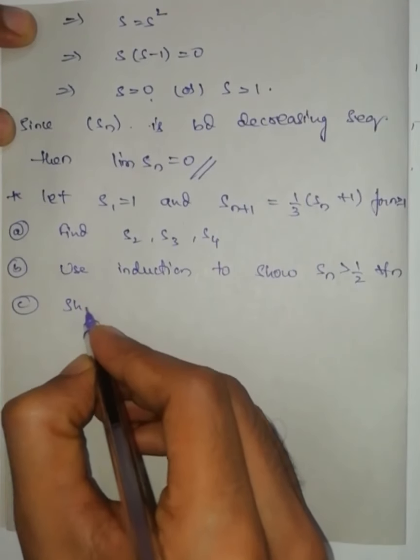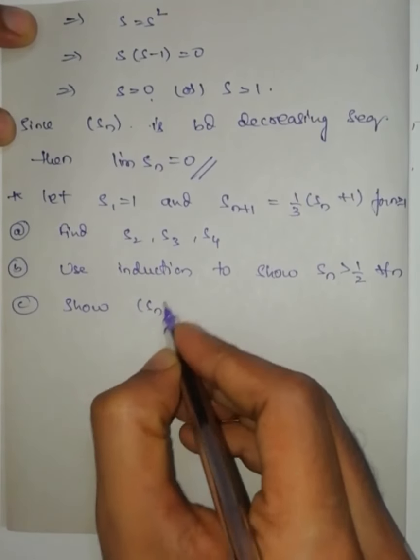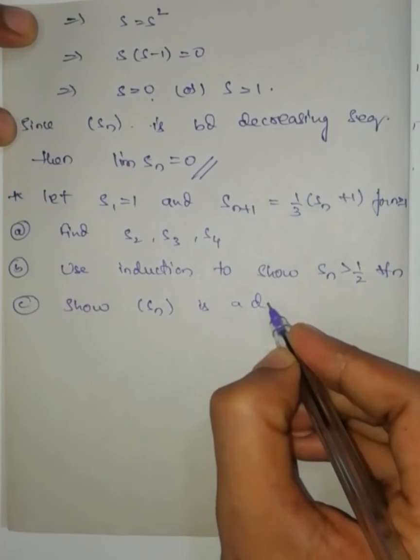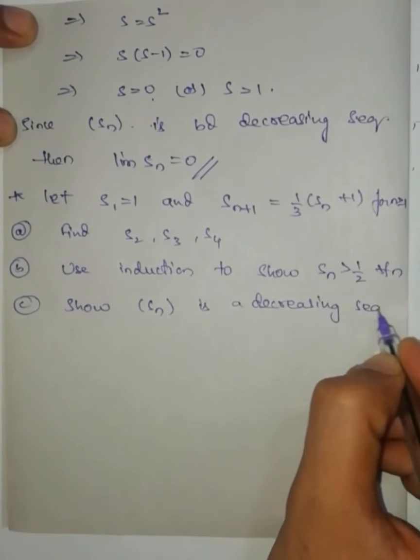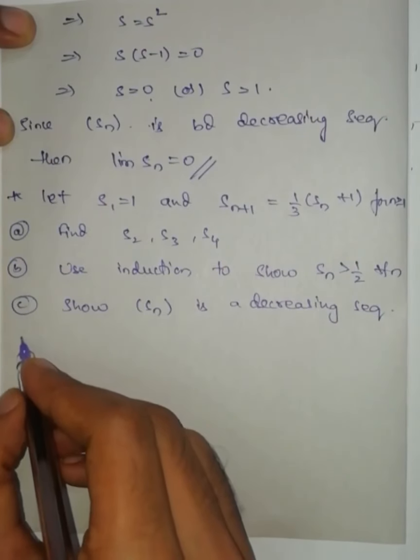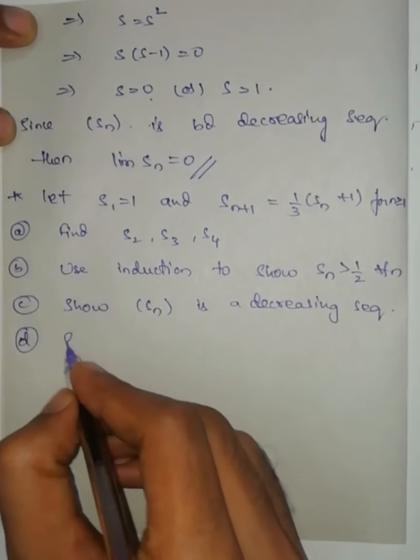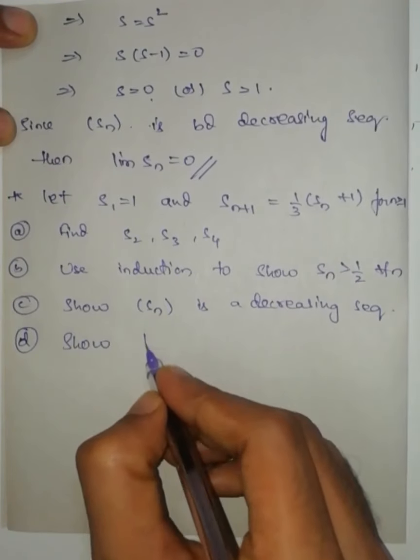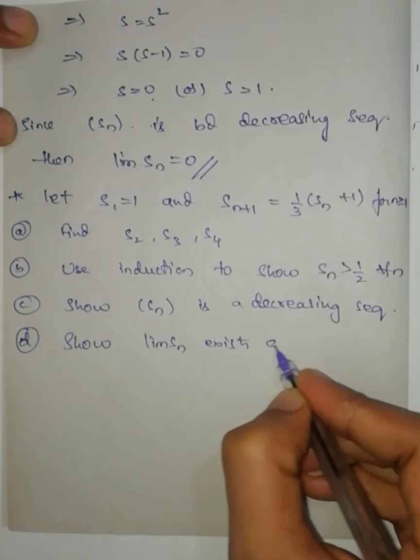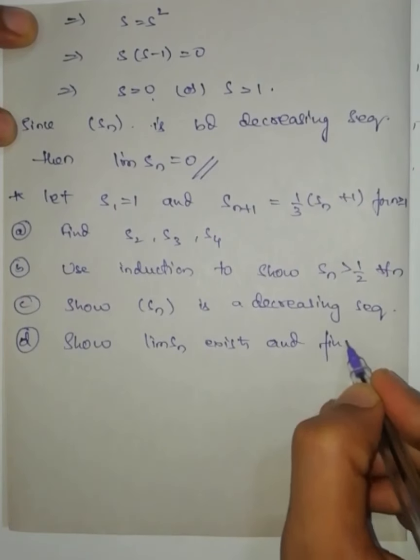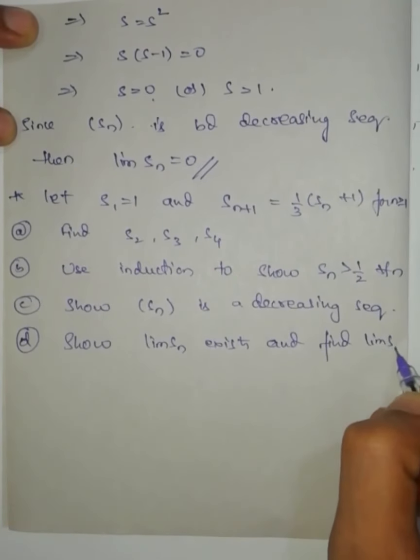Third, show S_n is a decreasing sequence. And fourth, show the limit of S_n exists and find it.